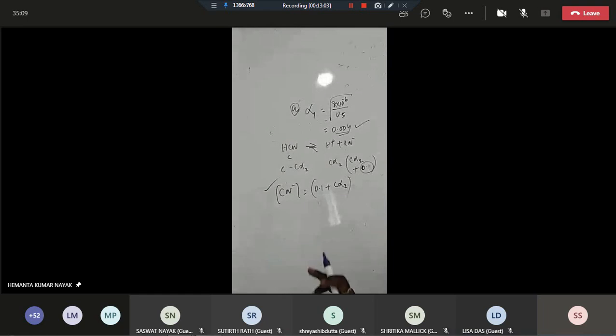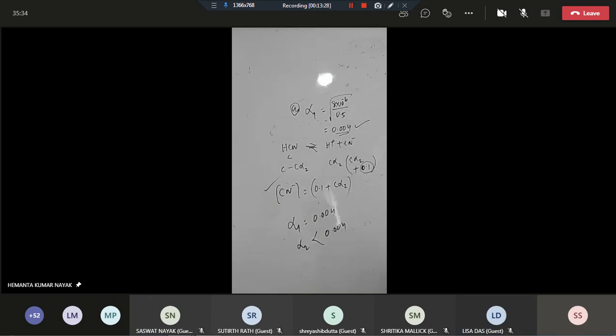Now tell me, previously the degree of dissociation α1 was 0.004. Correct? Now the value of α will be decreased compared to α1, or will it be increased? Decreased. That means α2 will definitely be less than 0.004. Yes or no?